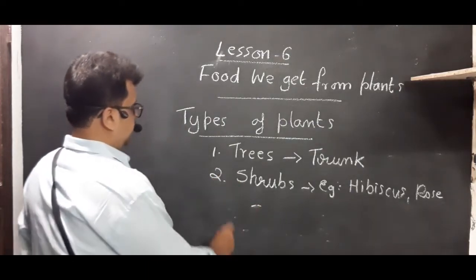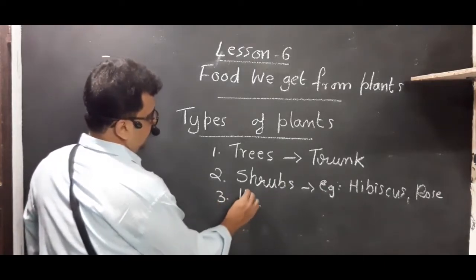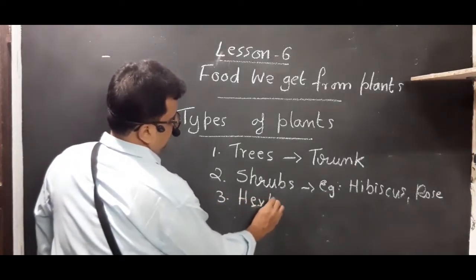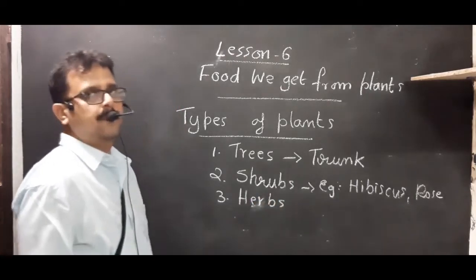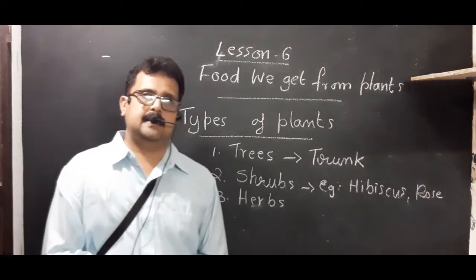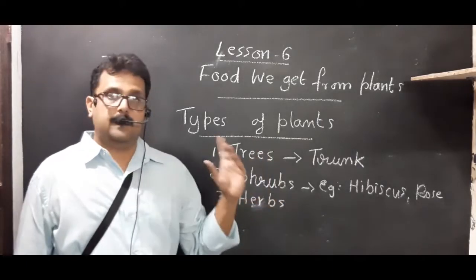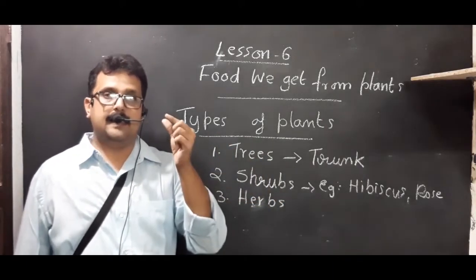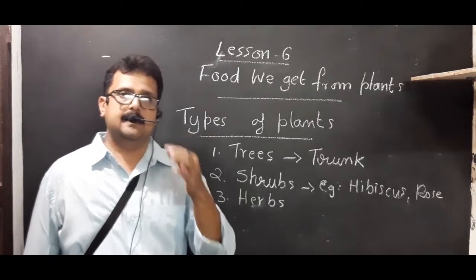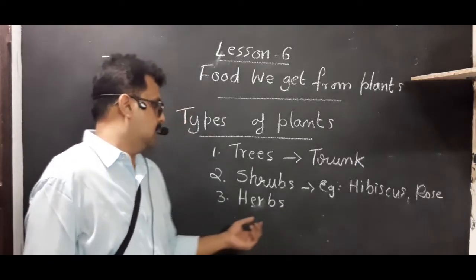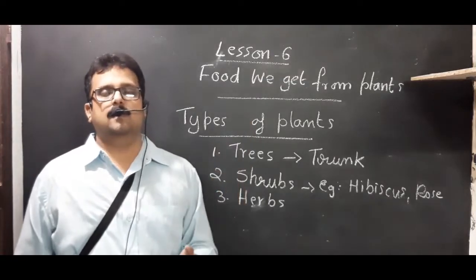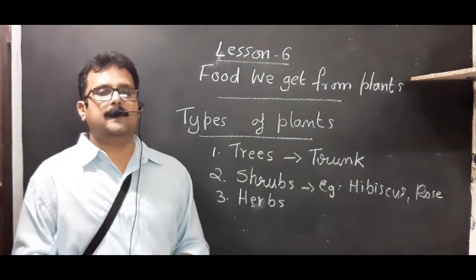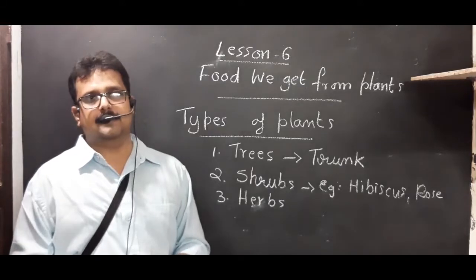Third type, they are the smallest ones. They are known as the herbs. Herbs are the smallest plants. In the previous class we have studied that they have green stem. Green and thin stem. Okay. So herbs have green and thin stem. They will not grow for a long time. After a period they will die, we can say.